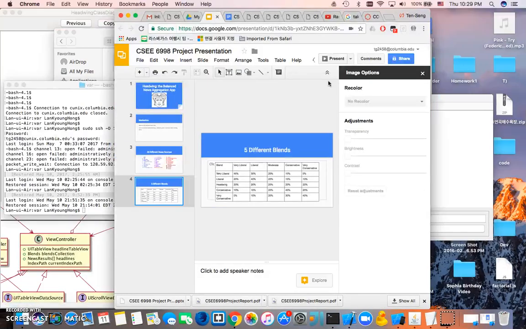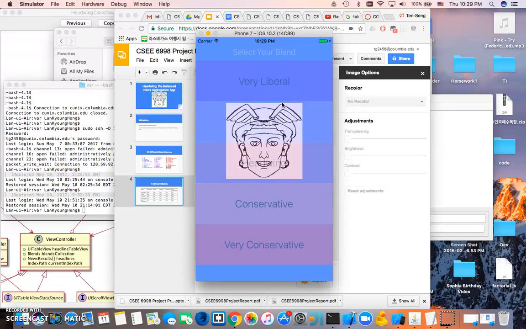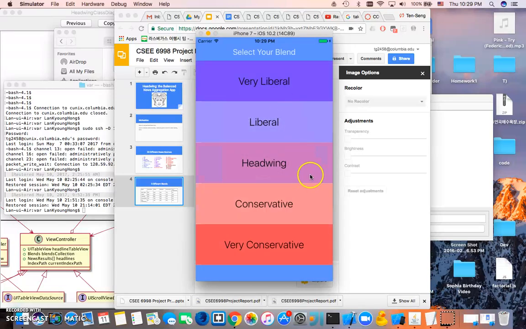So that's the presentation, and I'll go into the demo. So we open up Headwing here. So here you see the 5 blends, and I'm going to choose Headwing.